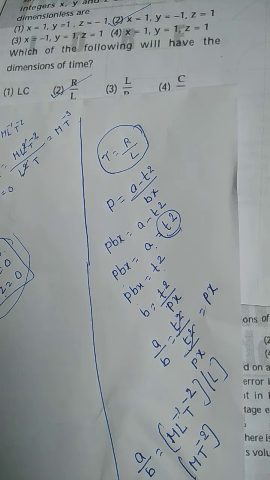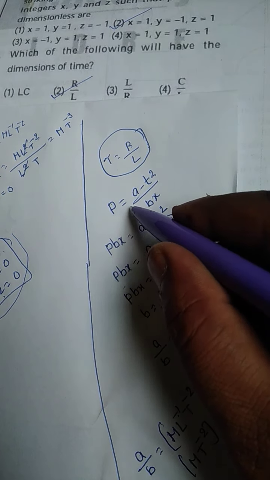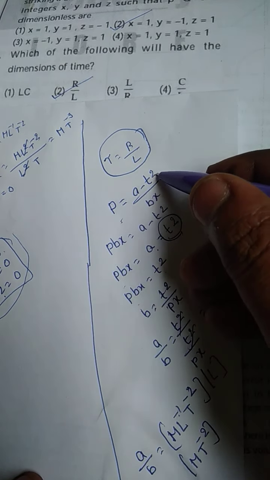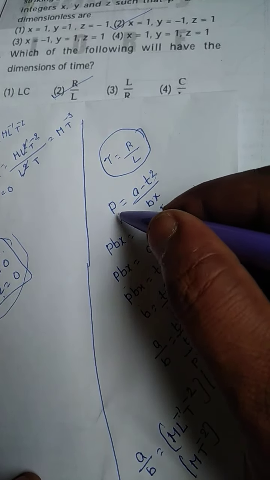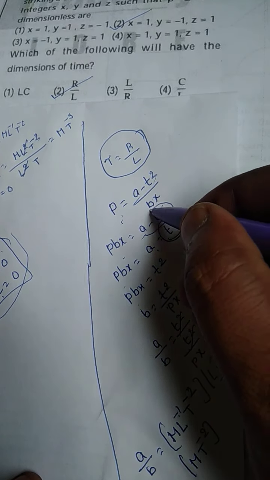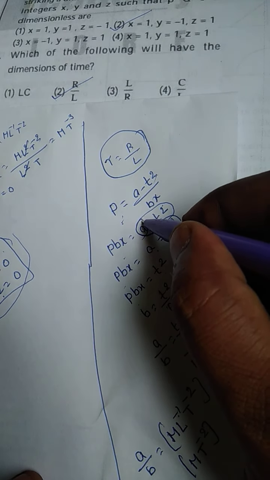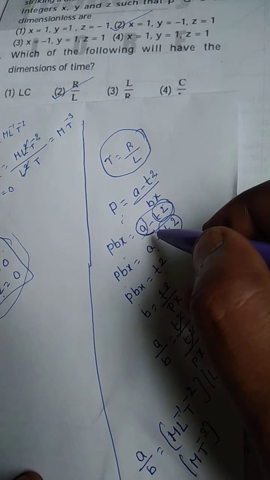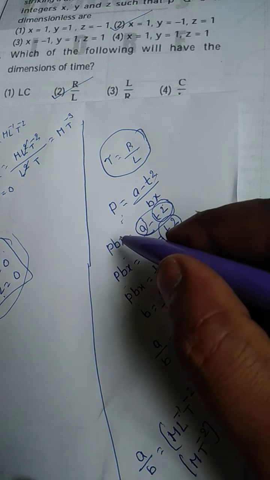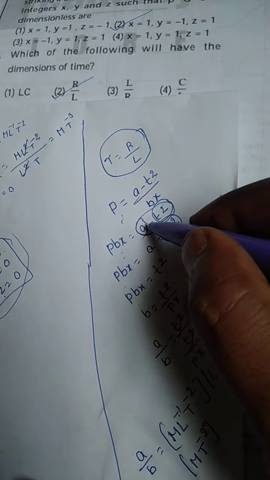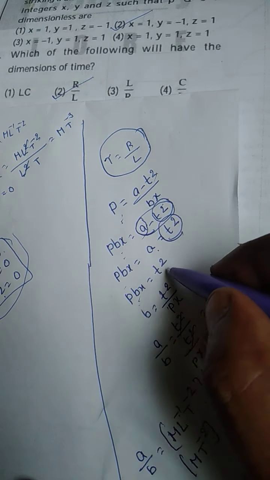So we use the principle of homogeneity here to solve this problem. According to the principle of homogeneity, we can add or subtract two physical quantities only when they have the same dimensions. So we use the same concept here. P is equals to A minus T square by Bx. We send Bx here: Pbx is equals to A minus T square. So Pbx is equals to A as well as Pbx is equals to T square.